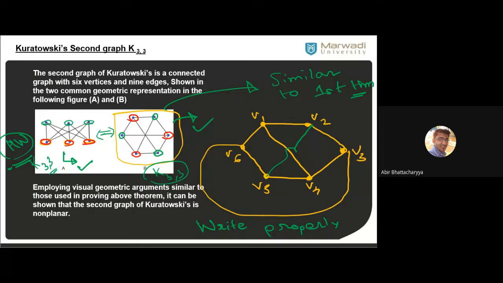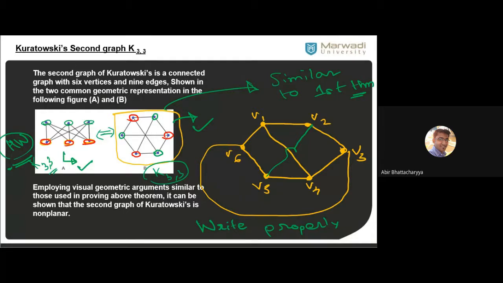All right, all of you. So steps are important. First step, you cannot work with the original graph of K33. You have to find the isomorphic graph, a specific, better isomorphic graph for K33, and that is this polygon.